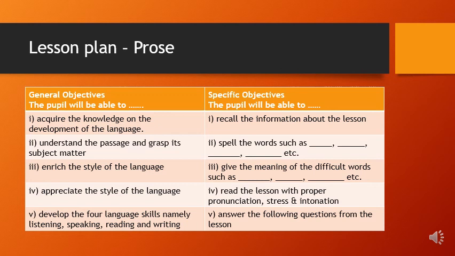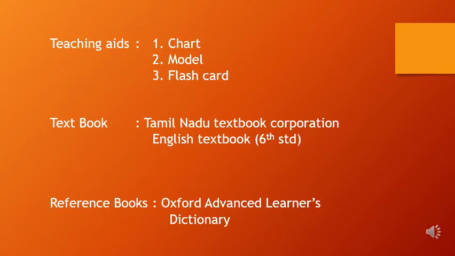Okay, and the next thing is you should write the teaching aids which you have selected for teaching that particular lesson, and you should write the name of the textbook, and also the reference book which you have selected for teaching this particular class. Okay, so for teaching aids, you should use a minimum of 3, and maximum you can use any number of teaching aids.